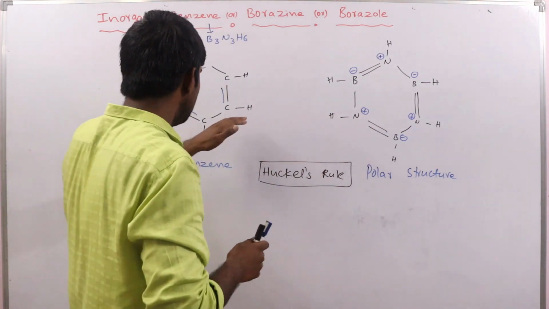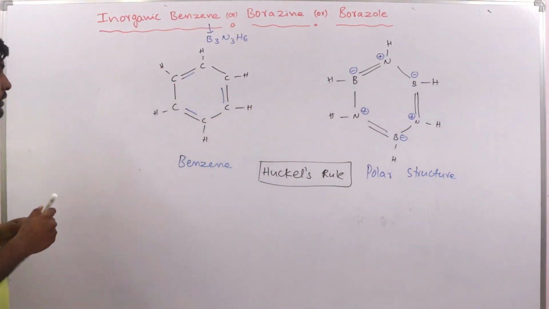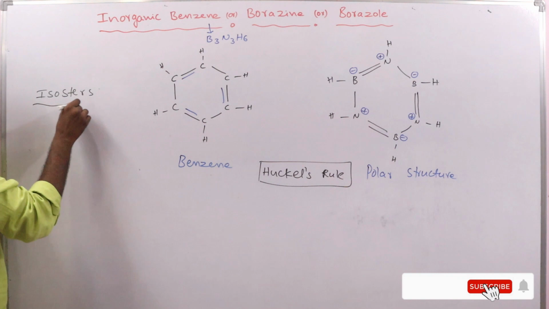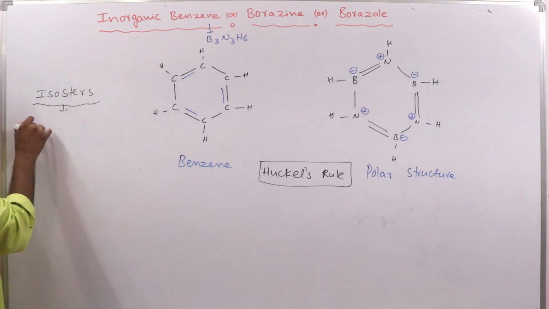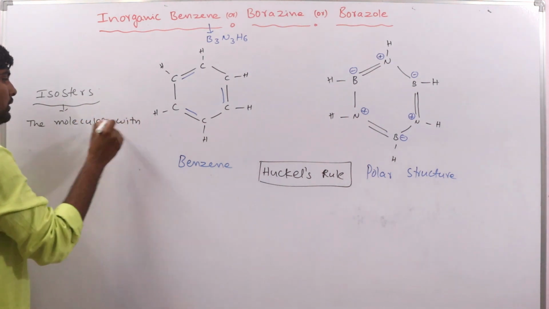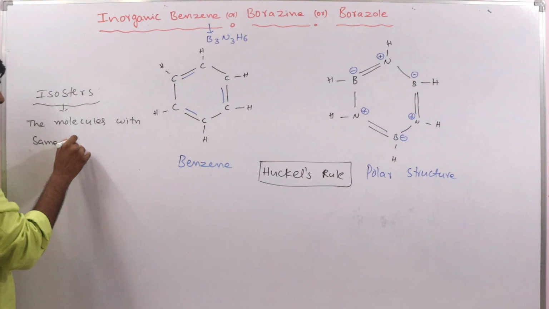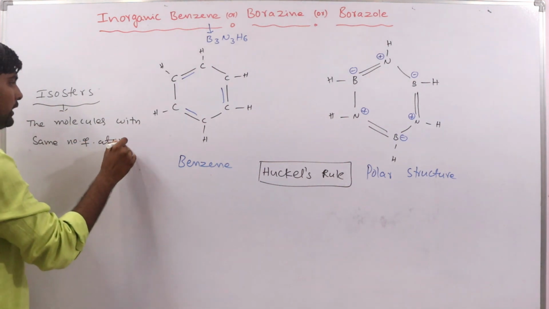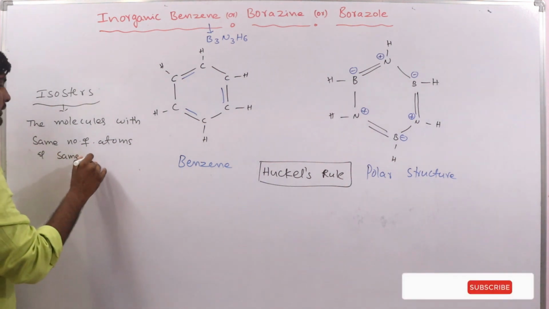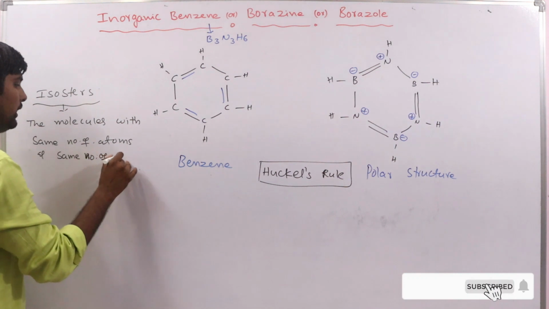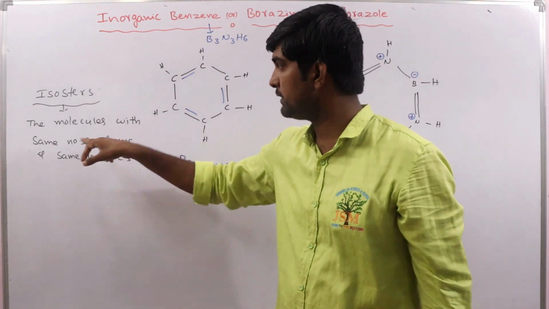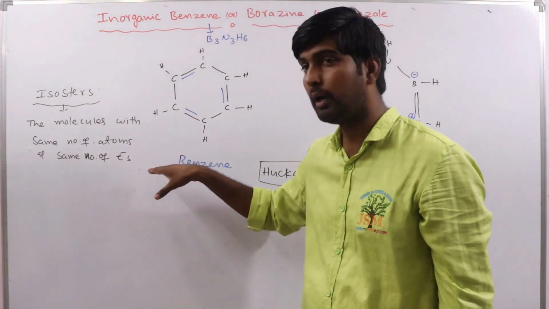Also, benzene and inorganic benzene are isosters. What are isosters? Molecules with the same number of atoms and the same number of electrons are considered isosters. Any molecule with the same number of atoms and the same number of electrons.